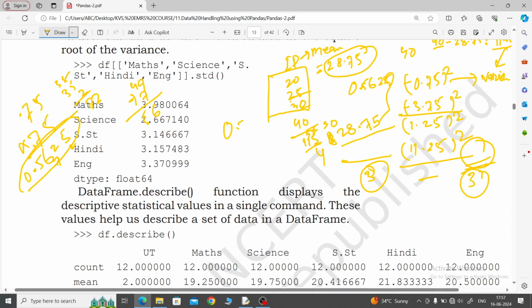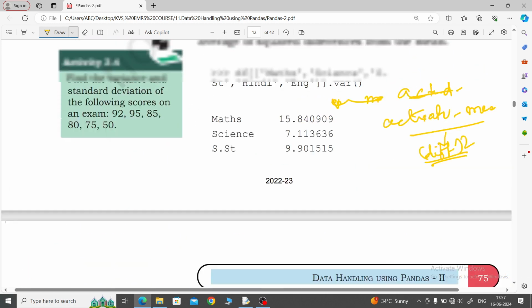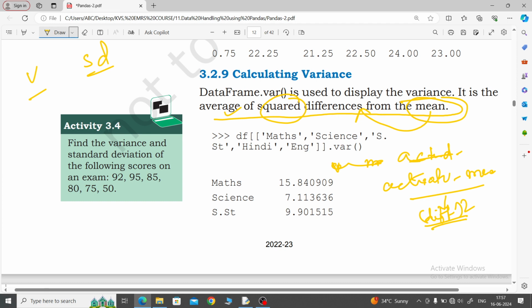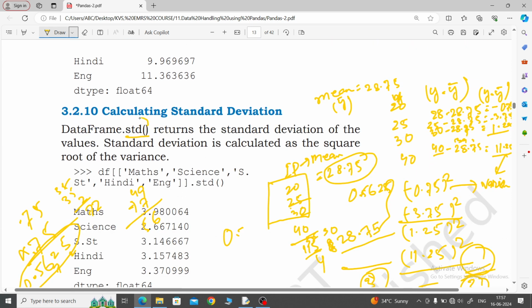Okay, now come to the standard deviation. What is standard deviation? The function dot std gives standard deviation, and the dot var function finds the variance. How you find the variance, I already taught. Now the standard deviation: in the formula, it is dot std. Standard deviation is calculated as the square root of the variance.